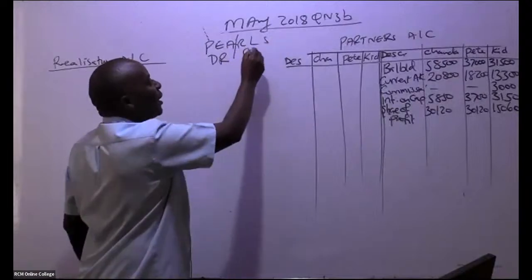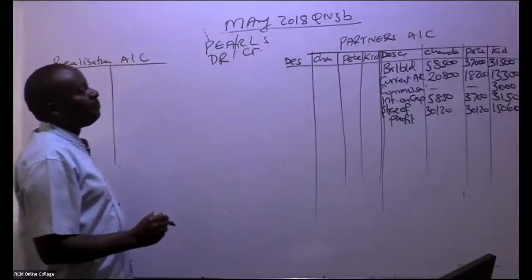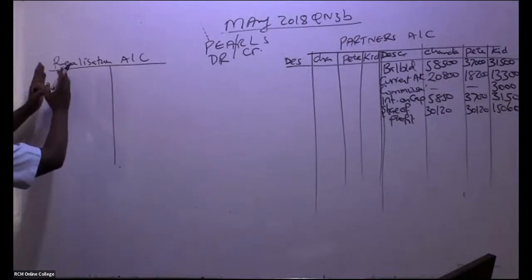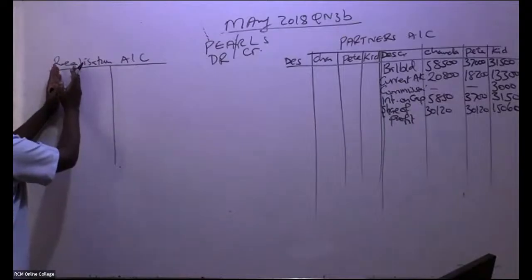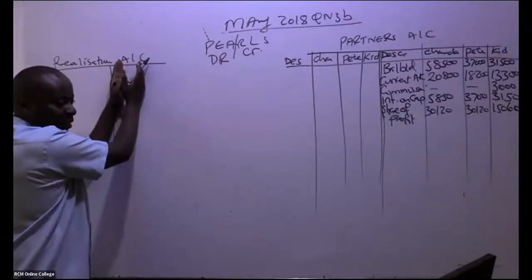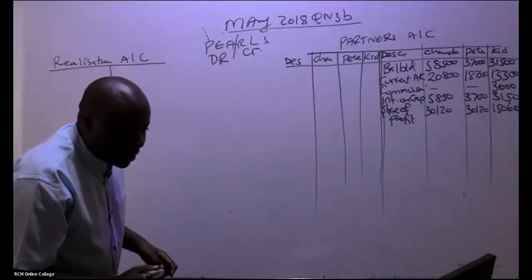The three shall always be credited. So remember, my good students, here you are going to debit this account with all assets. In this case, I'll be explaining which assets. Then you credit with liabilities.